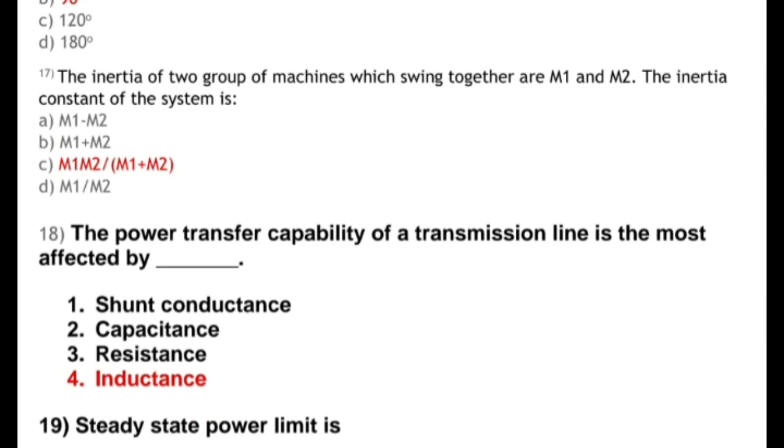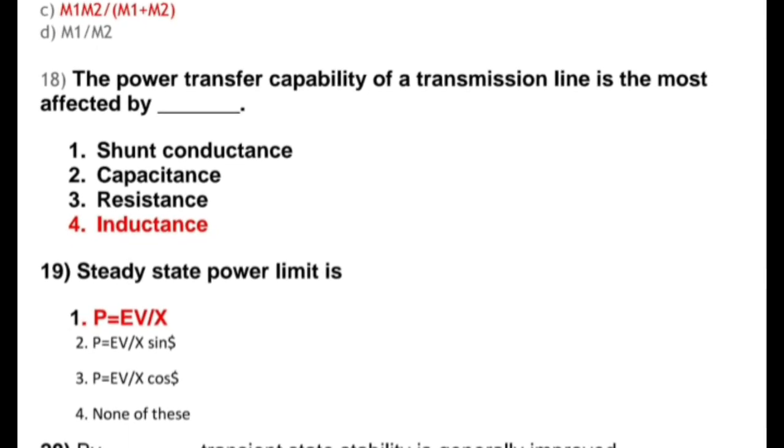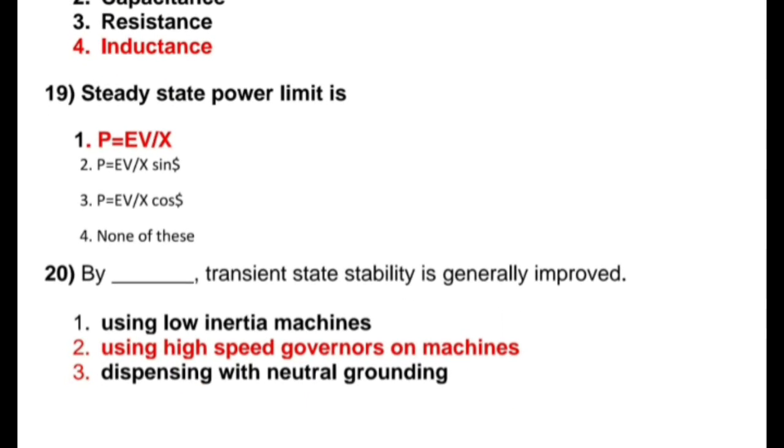Okay. Next question is, the power transfer capability of a transmission line is the most affected by. Options are shunt conductance, capacitance, resistance and inductance. So correct answer is inductance. Okay. Next question is, steady state power limit is P is equal to EV upon X, P is equal to EV upon X sin del, P is equal to EV upon X cos del and none of these. So correct answer is P is equal to EV upon X sin del.